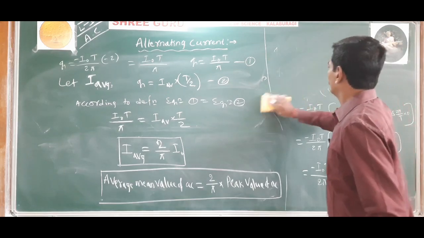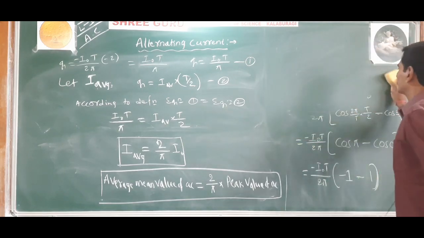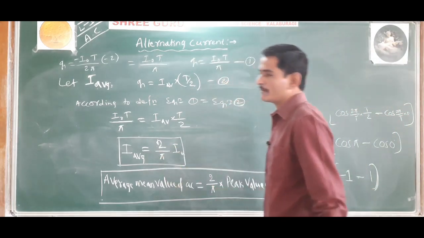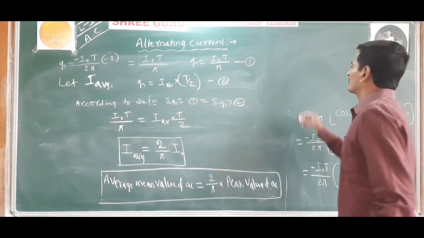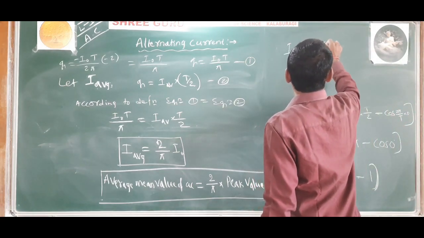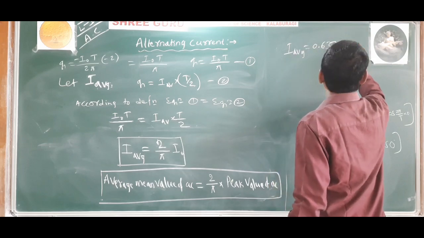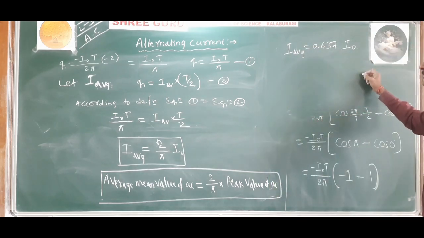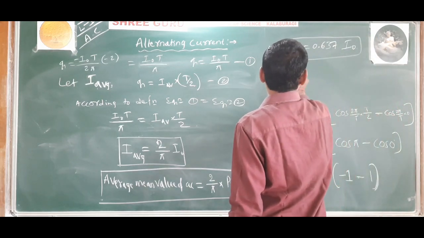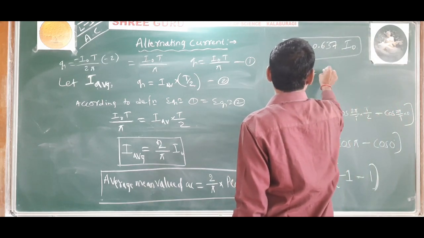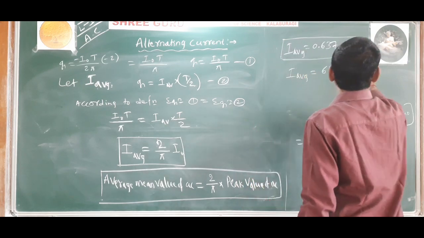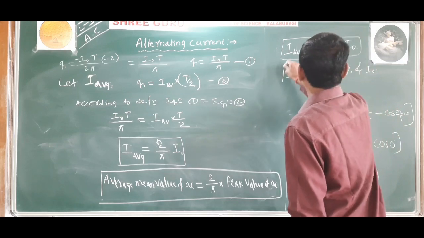Now this same formula can also be written on simplification. 2 by pi, if you substitute the value of pi and simplify, you will get IAVG is equal to 0.637 into I naught. So this is also a relation. Thus you can write IAVG is equal to 63.7% of I naught.